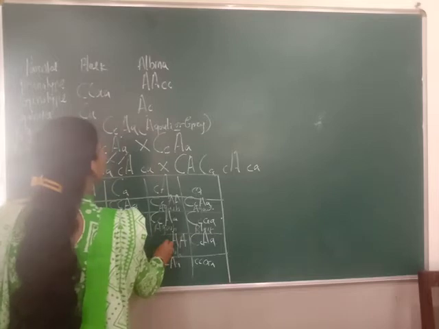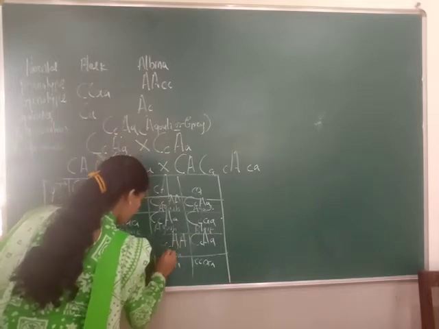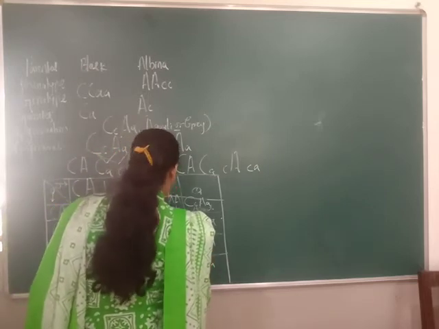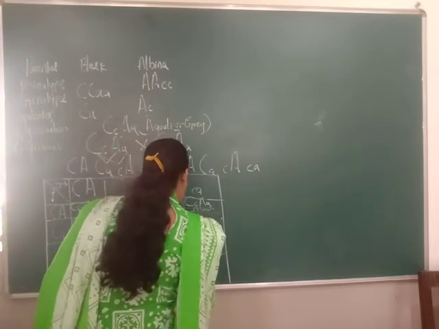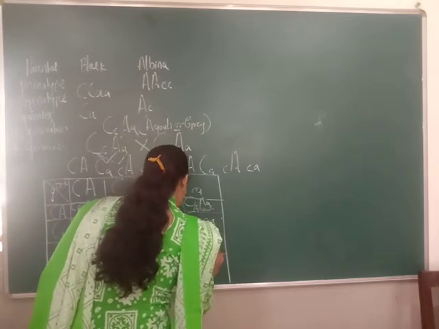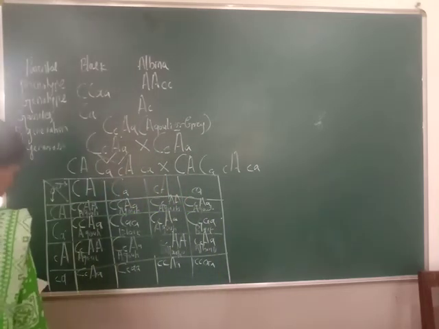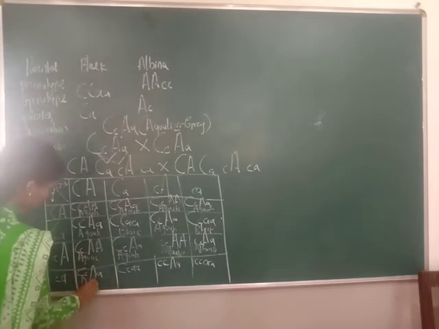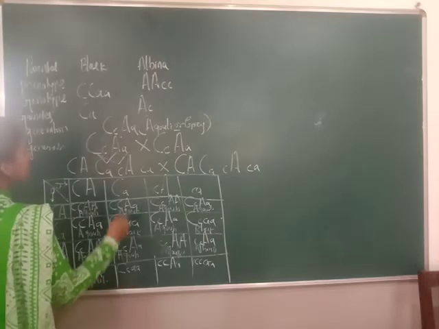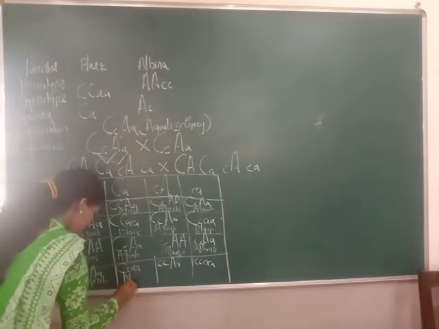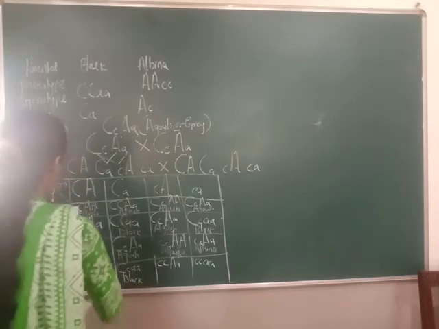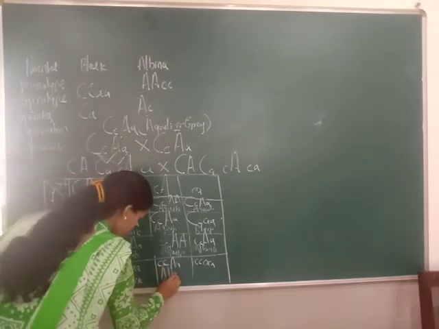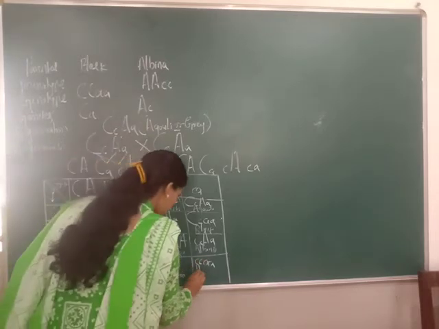Not agouti, it's albino. This is agouti. Agouti. Then this is the black. Small c, small c means albino. This also albino.